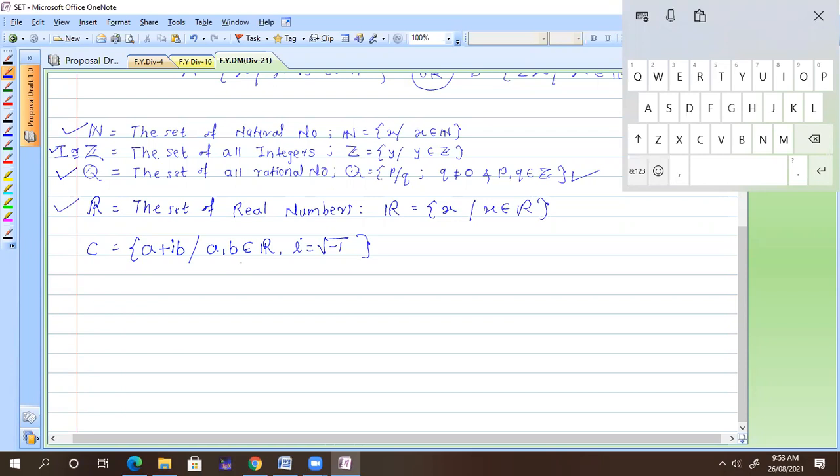Whether 0 belongs to the real numbers? Yes, it belongs. So if I substitute B is equal to 0, what am I getting? All A such that A belongs to the real numbers. So this is nothing but the real numbers. So this is the bigger set. Okay, we have something additional. So C is the biggest set.